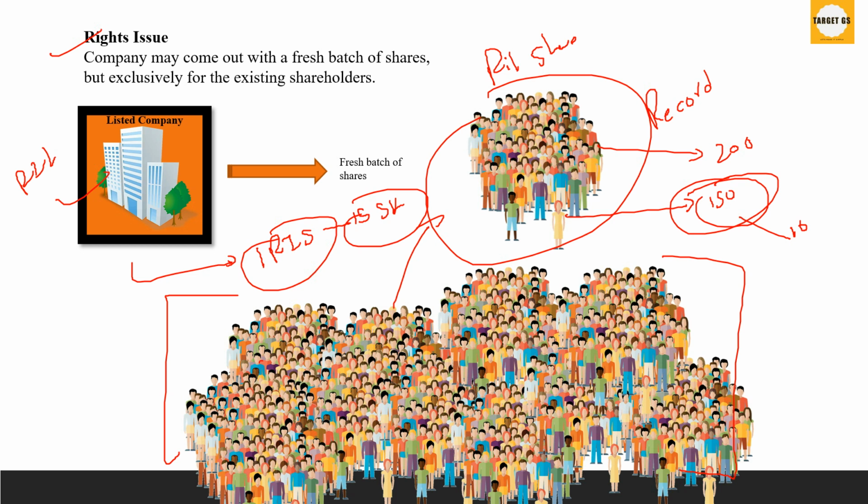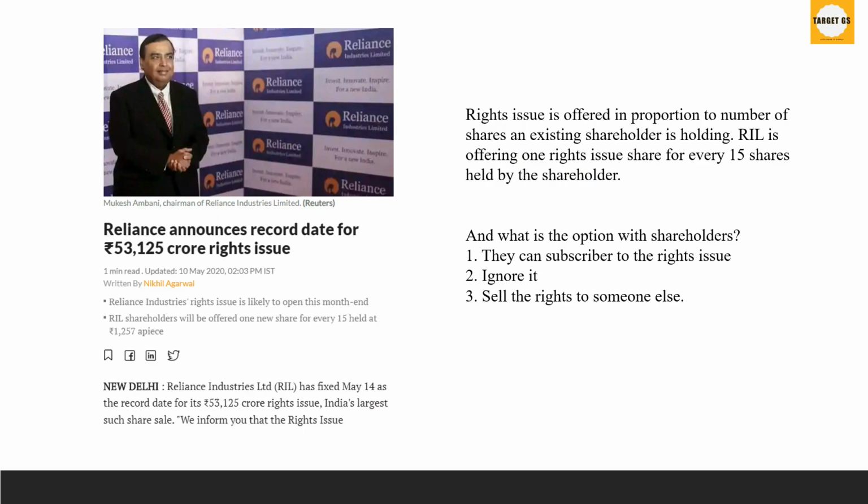However, it is not compulsory for an existing shareholder to opt for the rights issue, and shareholders have some other options, so that we will see. So what are those options? The options with the shareholders are, they can either subscribe to the rights issue, since they are getting it at a discounted price, they can use this as an opportunity, or they can actually ignore it. If they have any financial problem, they can ignore it, or they can sell the rights to someone else. So the general public have these three options.